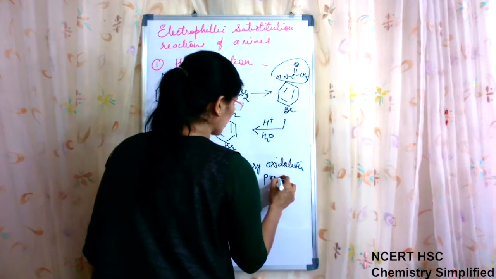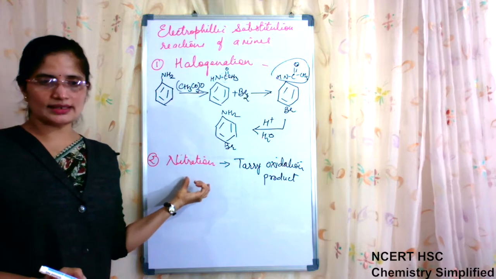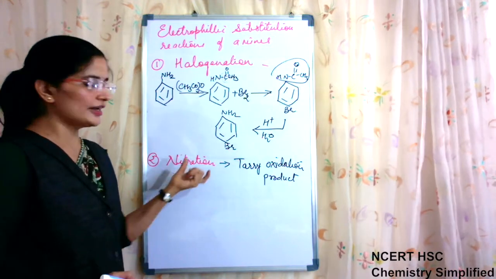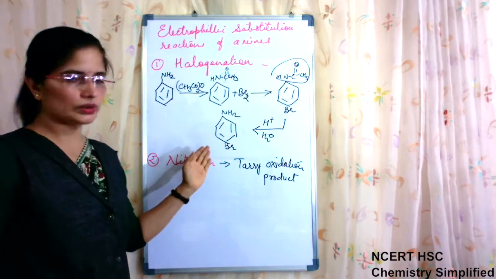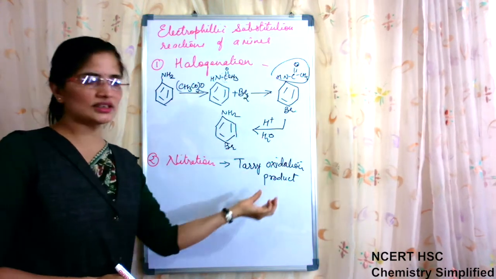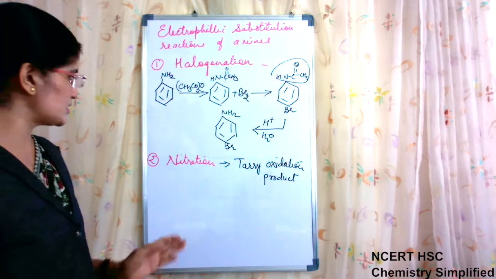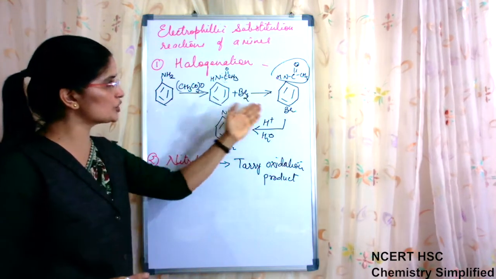Tarry oxidation products means what? Generally by nitration, what is expected? That the nitro group is introduced on ortho and para position, but along with that, tarry oxidation means other than these type of products. These are not oxidation products which we are obtaining, these are substitution products.